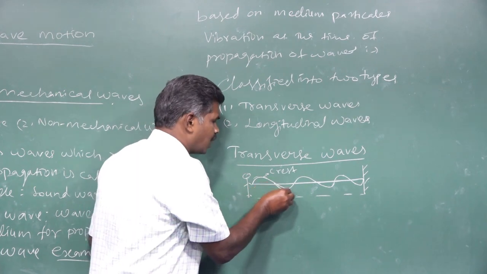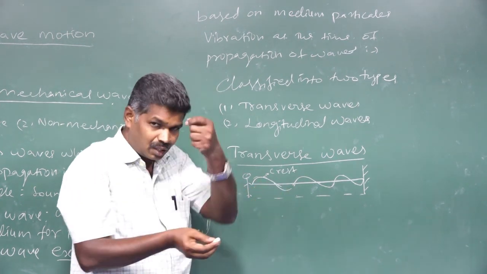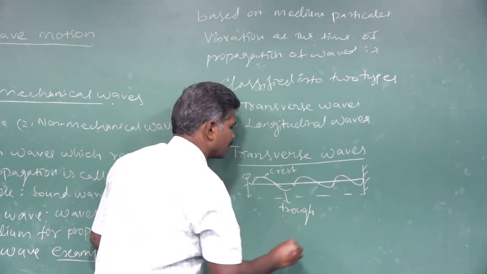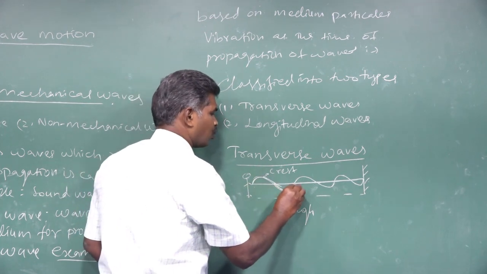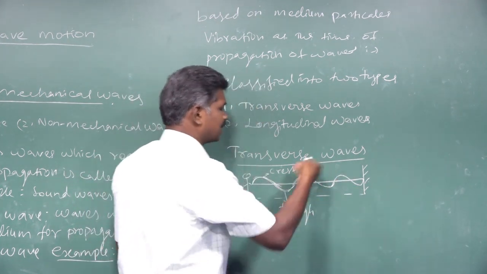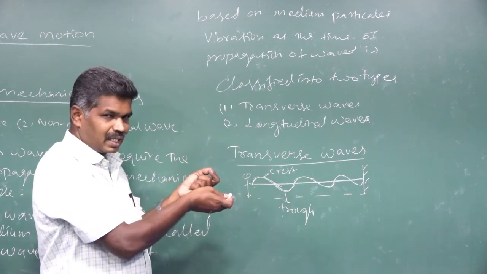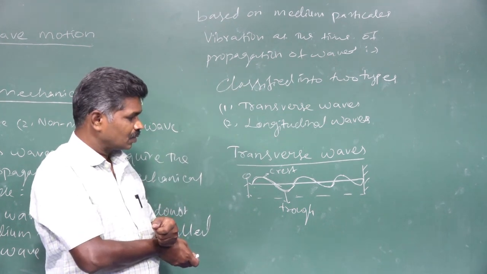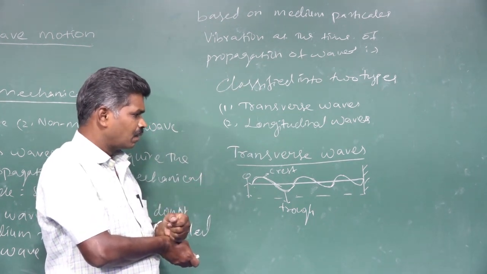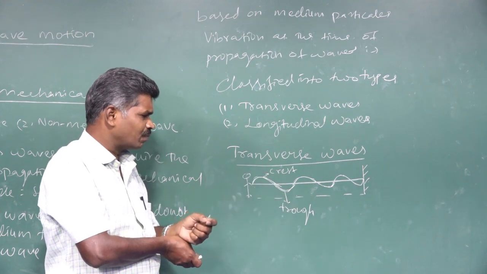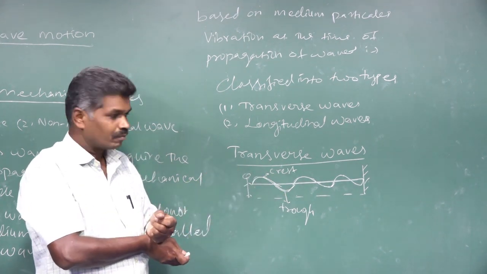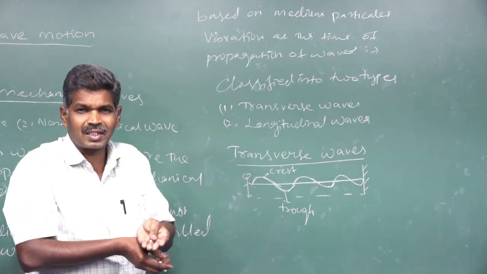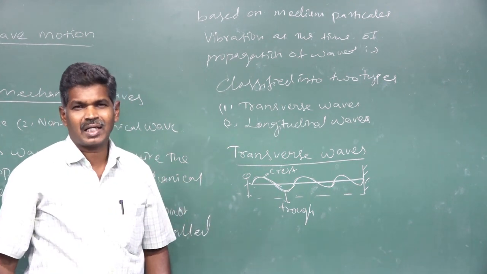And the part of that string which moves in a downward direction may be called a trough. So crest, trough, crest, trough, like that. That is propagated from our hand to where we have connected. This type of wave is called a transverse wave, because in that wave the medium particles move up and down, perpendicular to the direction of propagation.